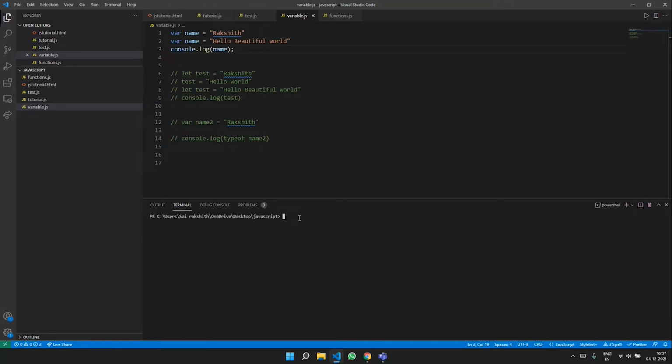So when I type in node variable.js, we are going to get hello beautiful world as you see on the terminal. And we get this output because we are initializing name with Rakshit using the var keyword and also hello beautiful world with the var keyword.